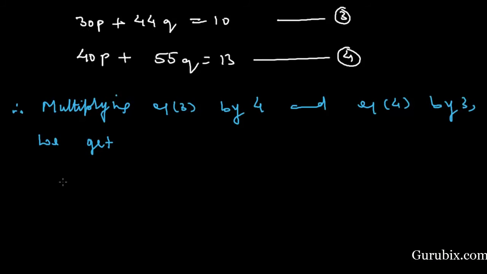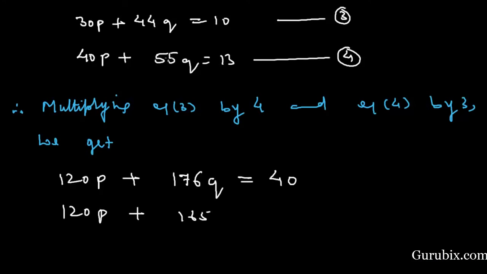We get 120p plus 4 times 44 is equal to 176. Then it will be 176q, and this will be equal to 40. And now we shall multiply equation number 4 by 3. Then we have 120p plus, if we multiply 3 with 55, then we get 165q, and here is 39.